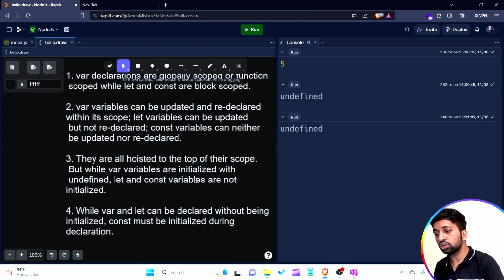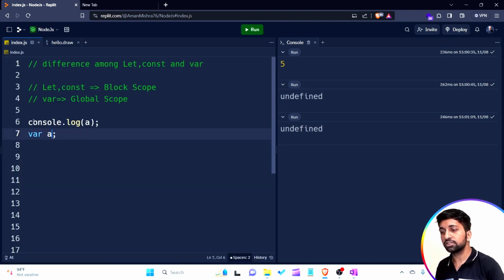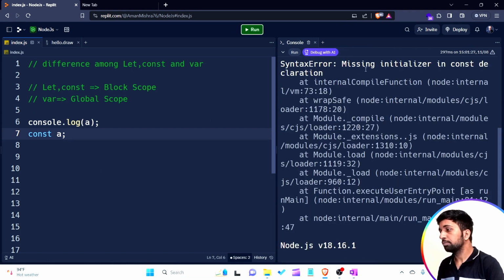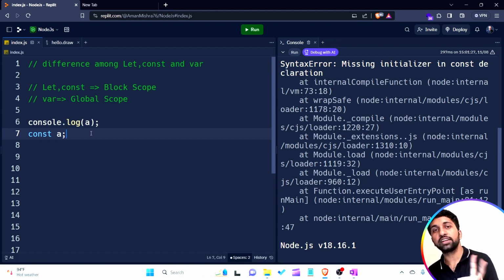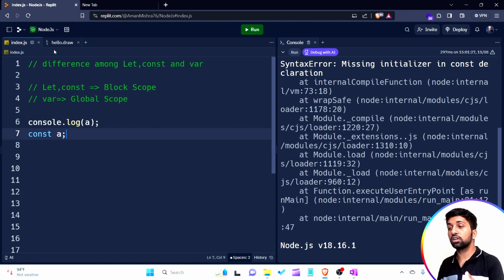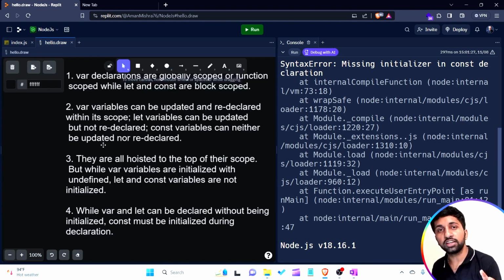Let and const variables are not initialized. If I just write const here and run the program, it throws the error "missing initializer in const declaration", meaning before creating a variable with let and const we have to initialize it. But with the var keyword, by default it contains the default value, undefined.